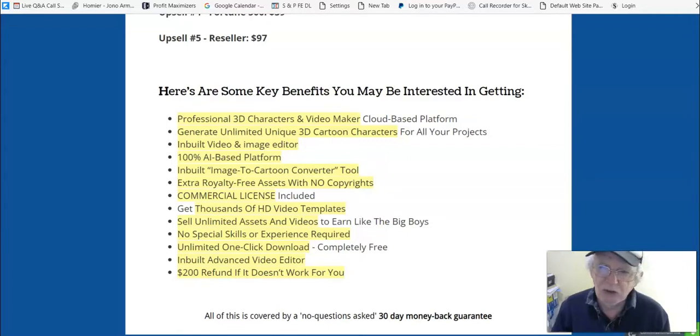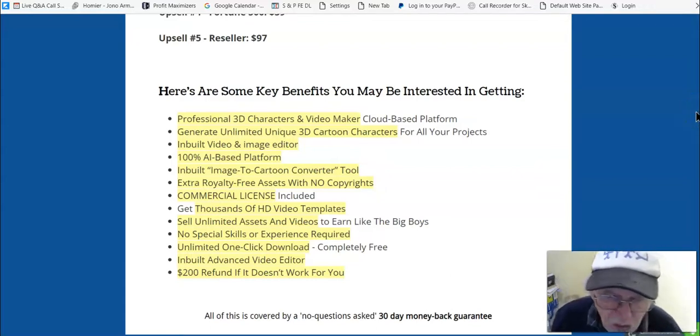Here are some key benefits you may be interested in getting. Professional 3D character and video maker, cloud-based platform, generate unlimited unique 3D cartoon characters for all your projects, inbuilt video editor, 100% AI based platform, inbuilt image to cartoon converter tool, extra royalty-free assets with no copyrights, commercial license included, get thousands of HD video templates, sell unlimited assets and videos, and earn like the big boys.